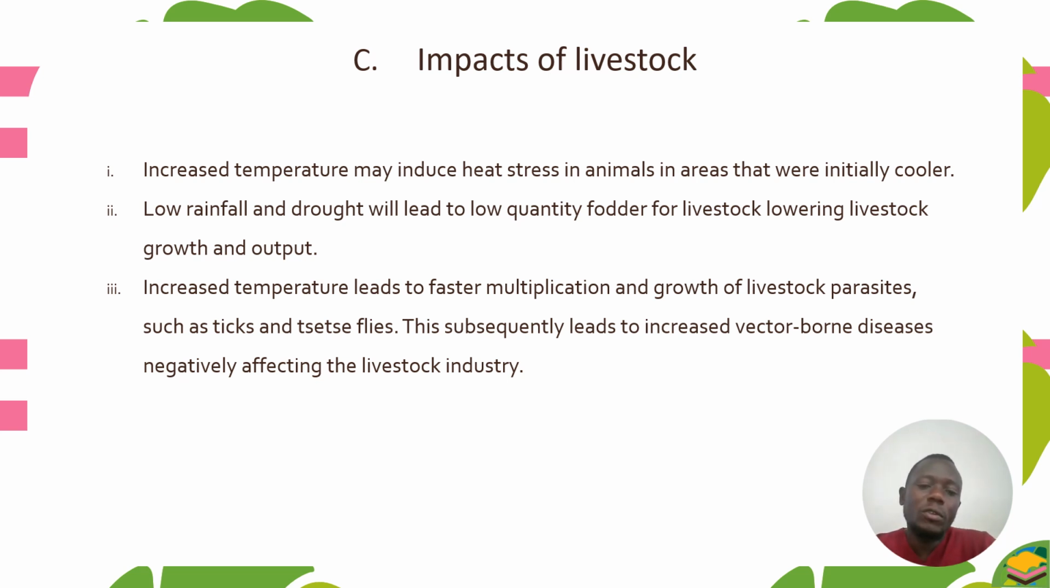And low rainfall and drought will lead to low quantity of fodder for livestock, lowering livestock growth as well as output. So if I've got low rainfall as well as drought, the livestock fodder will not grow to its maximum, and it will be scarce because it also depends on the same rainfall. So this will result in lowering livestock growth and output.